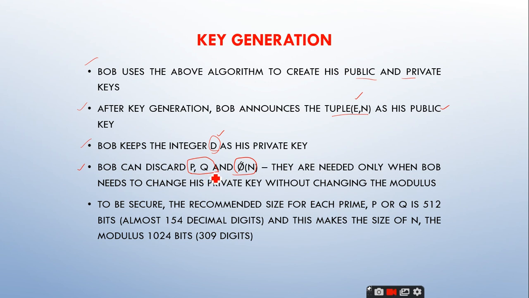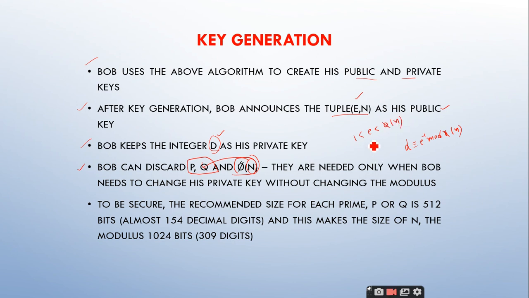When do we require this P, Q and phi of n? Whenever Bob wants to change his private key without changing the modulus. We are not going to change the modulus. Why? Because n is created with P multiplied with Q. If he wants to change his private key, how do you create a private key D? D is given as E inverse mod phi of n. Am I right or not? Yes, sir. And E is selected from this range.